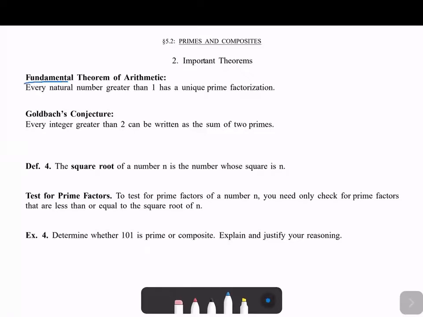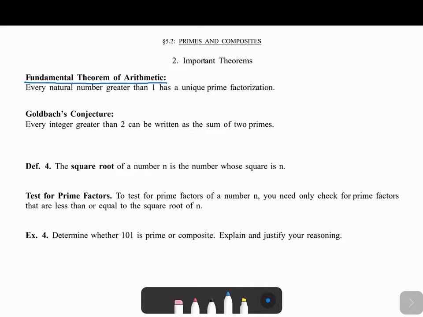So this theorem is fundamental, like it says, and one thing that you find if you study math more is that pretty much every discipline of math has what they call a fundamental theorem. There's a fundamental theorem of calculus, a fundamental theorem of algebra, a fundamental theorem of arithmetic, meaning that it's one of, if not the most important thing that you need to do anything in that field.